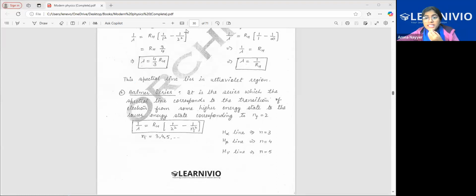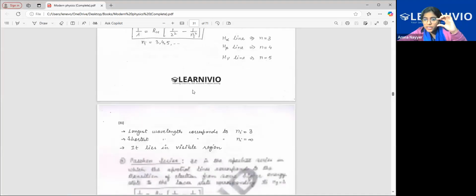Longest wavelength means shortest energy difference, and final is 2 for Balmer. So the next one, n is equal to 3. Just the next one will give you the shortest difference.